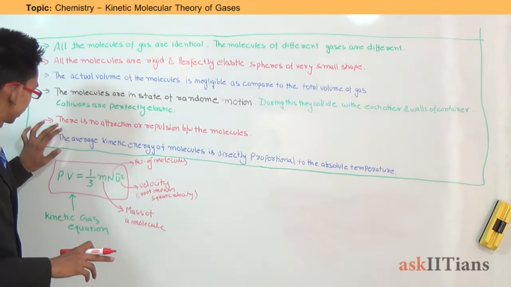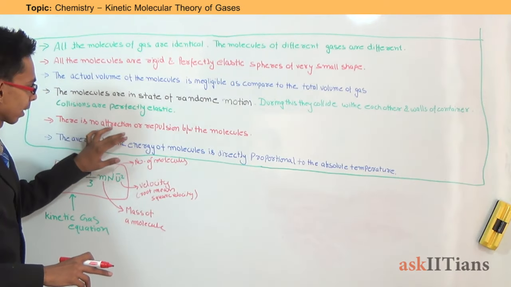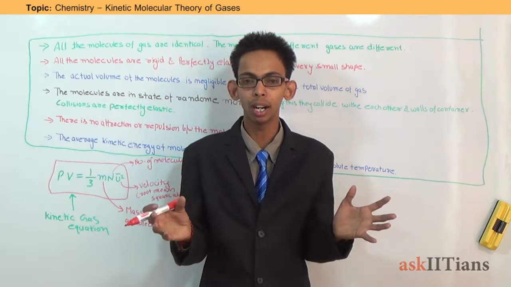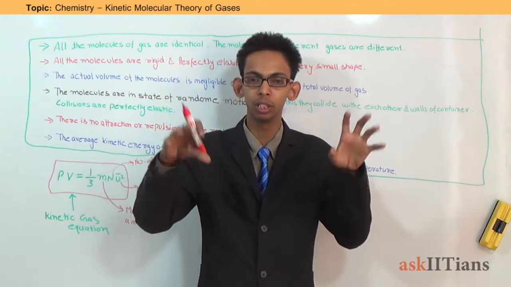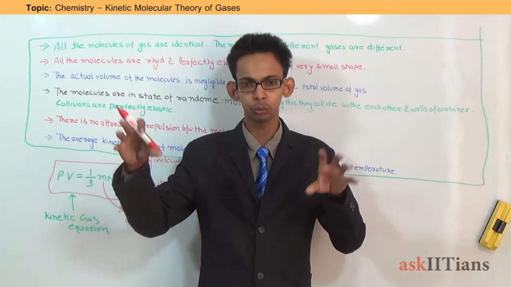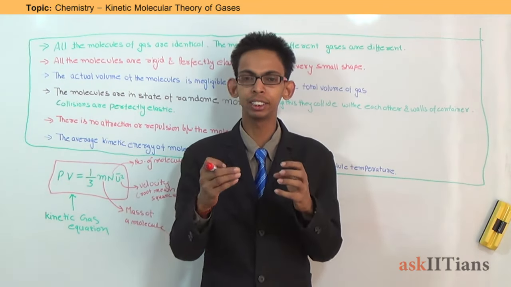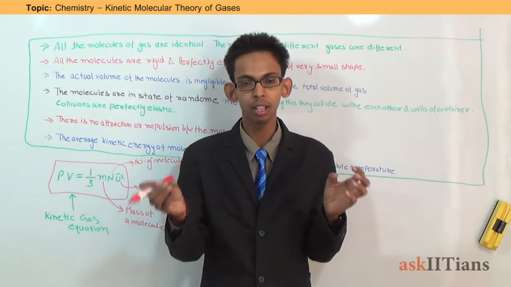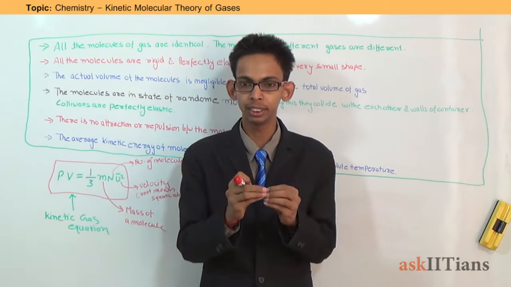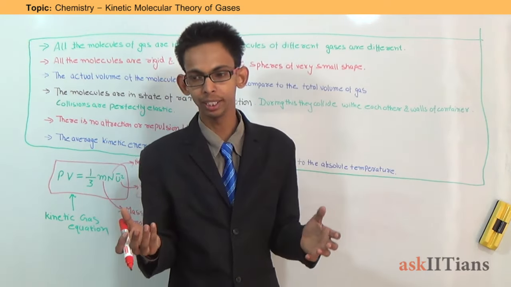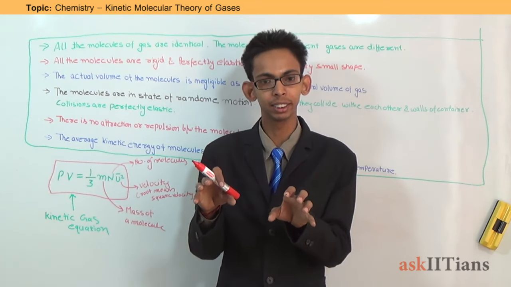The next statement is, there is no attraction or repulsion between the molecules. That means there is no attraction or repulsion between two molecules, and they move independently of each other in any direction. They just interact with each other at the time of collision only. Other than the time of collision, they do not attract each other. If we talk about solids, the particles of a solid attract each other.